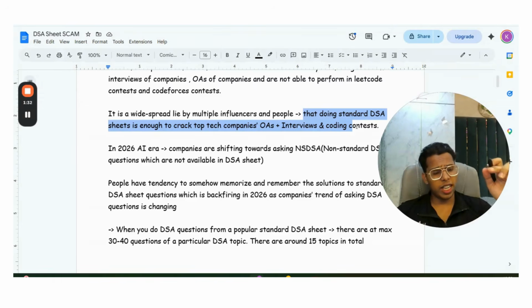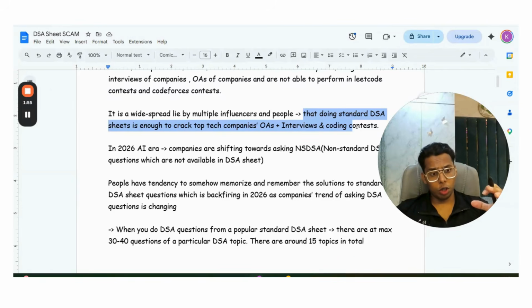If you go on LinkedIn and YouTube now, many people will show you the DSA sheets, and the influencers themselves will say that just do this and you will be able to crack Amazon, Google, Microsoft, top product-based companies, top tech companies, all types of companies. You will be able to crack their online assessments and interviews. But guys, that cannot be further from the truth. That is a very big lie.